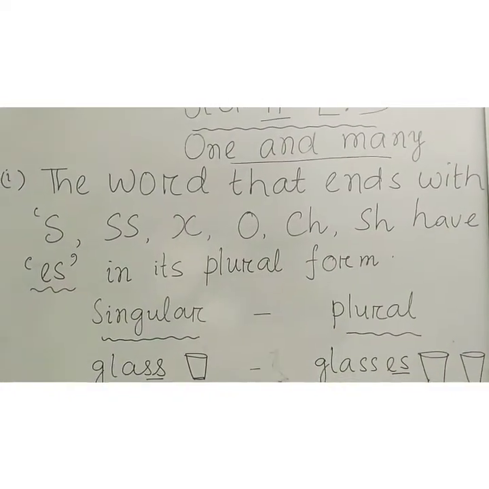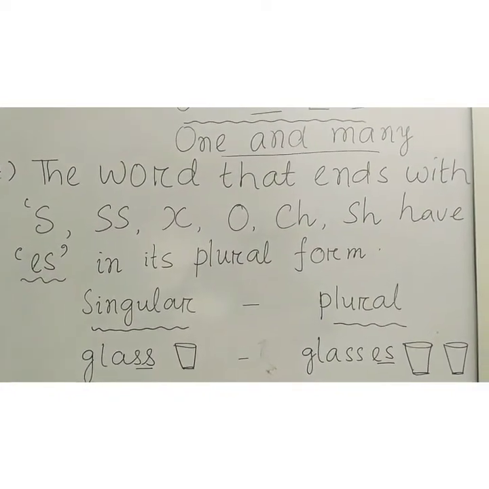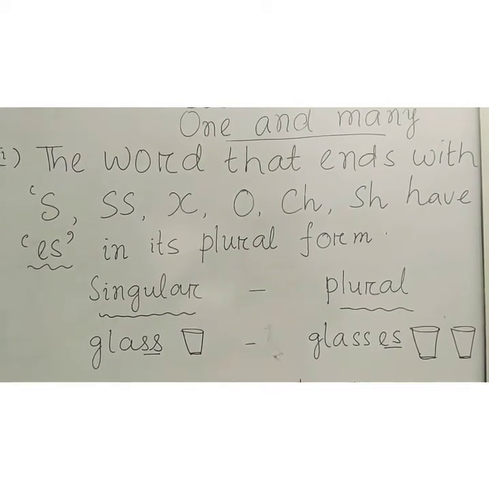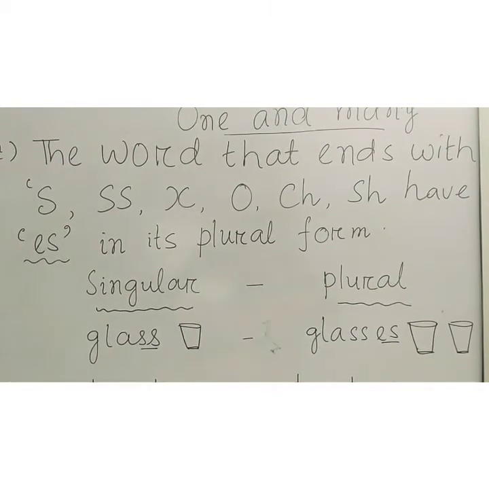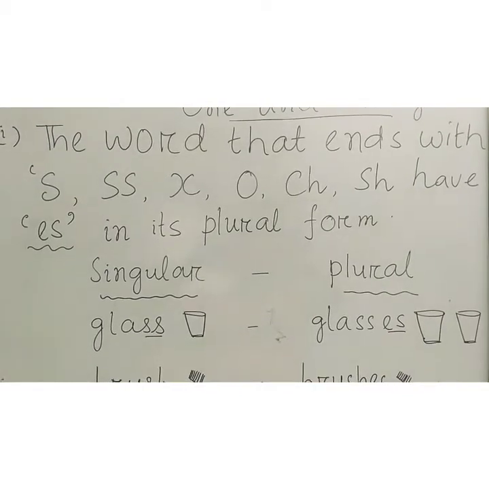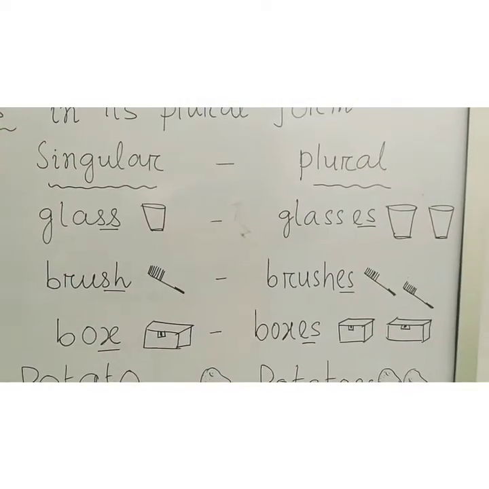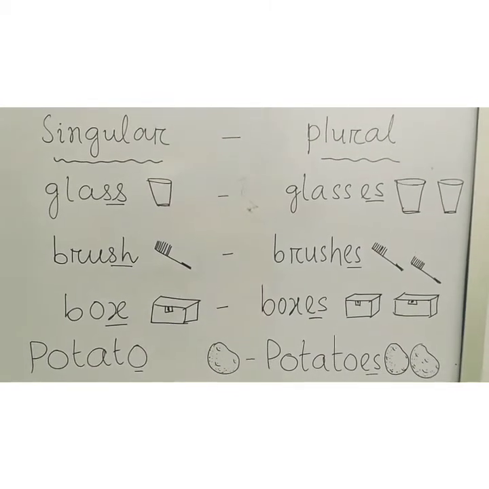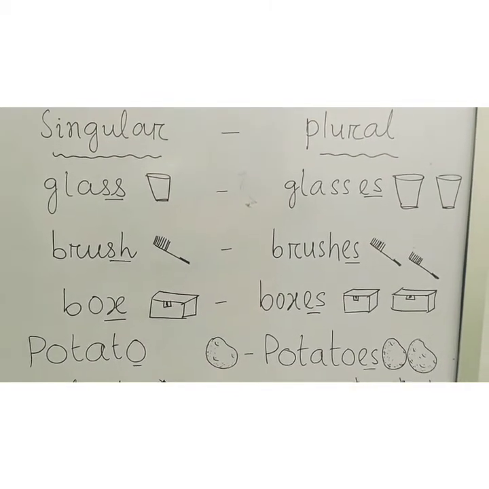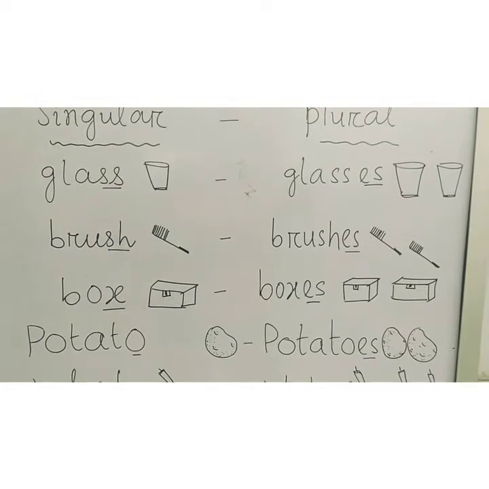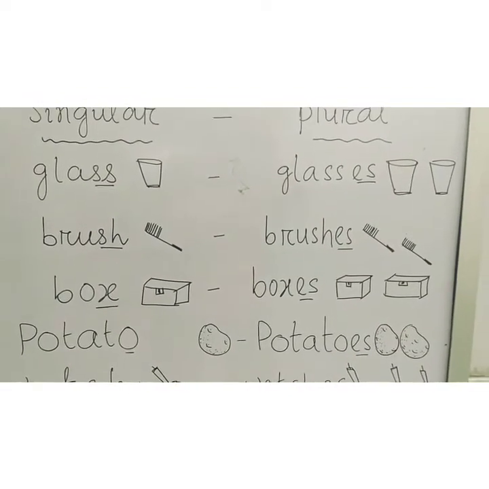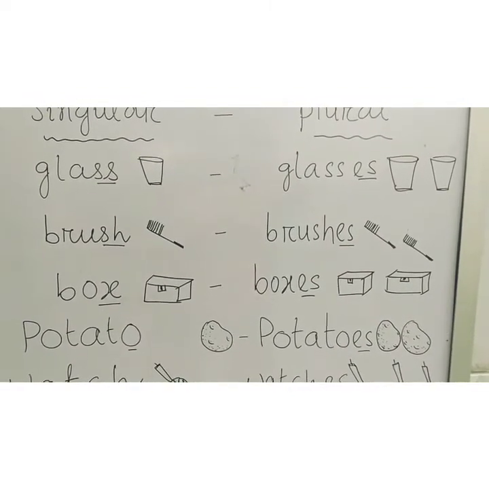Children, we will start with the words that end with S, SS, X, O, CH, SH. They have ES in their plural form. Here you can see singular, plural. Some examples are given. Glass is a word that ends with SS. Plural form glasses.